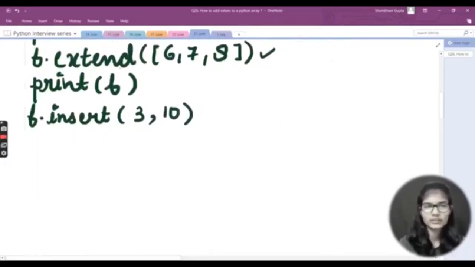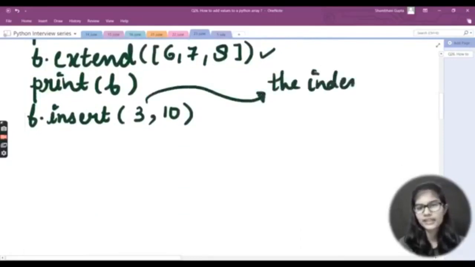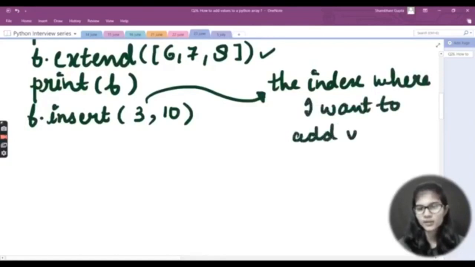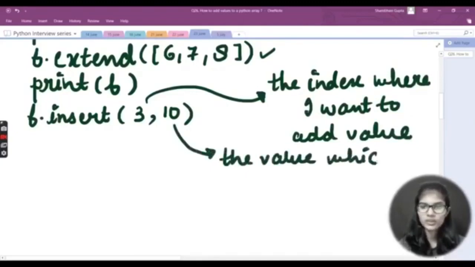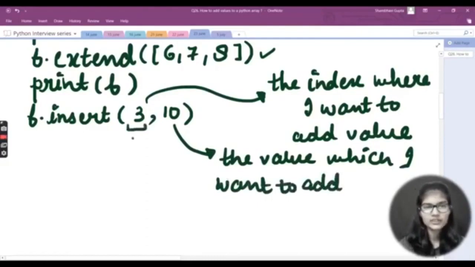Let me just come down here and let me just let you know this 3 is basically the index where I want to add value. Okay, and what is this 10 basically? This 10 is the value which I want to add, right? So in this case, the very first, this one is my i and this one is my n, that is my number. This is my index and this is the number which I want to add. And simply after this, we'll be printing out print and then the b, right?